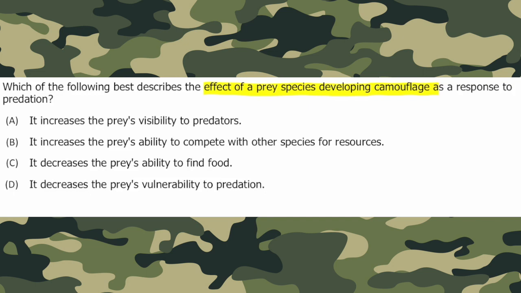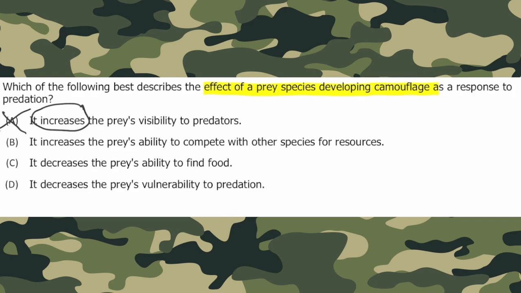So when we see a prey species change over time to become better camouflaged, we're going to see that they're able to survive better, reproduce better, and instead of their numbers going down because they're getting eaten, we see their numbers increasing because they're able to survive and reproduce and influence the next generation. So using that information, let's look at our answer choices. A says it increases the prey's visibility to predators. No, right? It does the opposite. They're camouflaged, so they're less visible to predators. So we're going to go ahead and cross that one out. It definitely does not increase it, it decreases it.